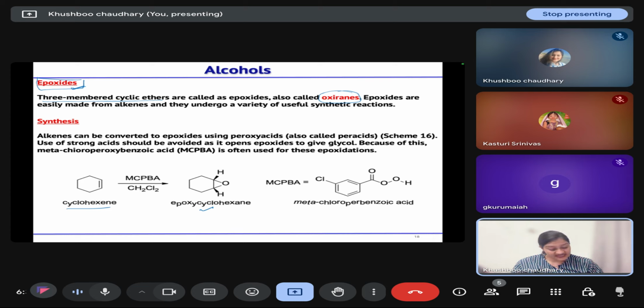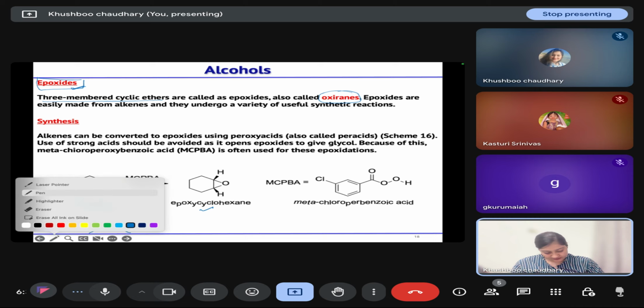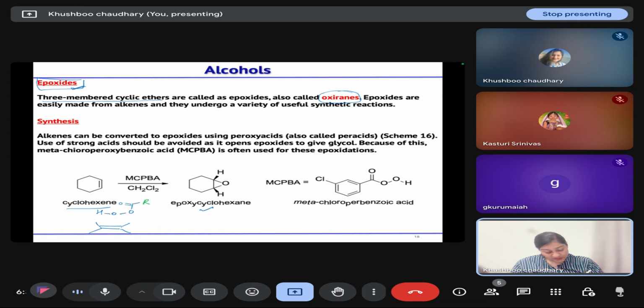Now, how will this reaction take place? Whenever you have a per acid and you are treating it with an alkene, oxygen will be transferred from this per acid to the alkene. This side chain I have represented as R. So what will happen? The alkene will attack at the oxygen, then it will attack back.